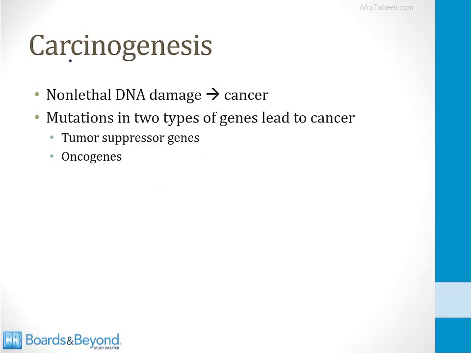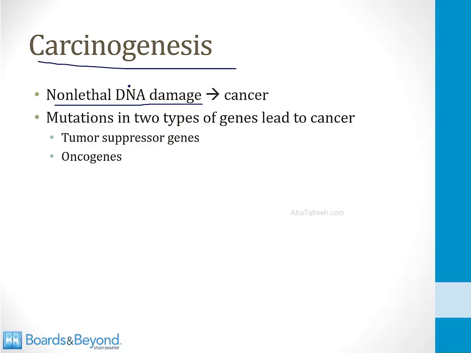I'll finish this video by talking about carcinogenesis, which is the process by which cancer begins. As I told you before, cancer is ultimately a genetic disorder, and what this means is in order for a normal cell to become a malignant cell, it must acquire some type of non-lethal DNA damage. The DNA damage could be an error in copying DNA. It also could be an error caused by something outside the cell like heat or radiation.